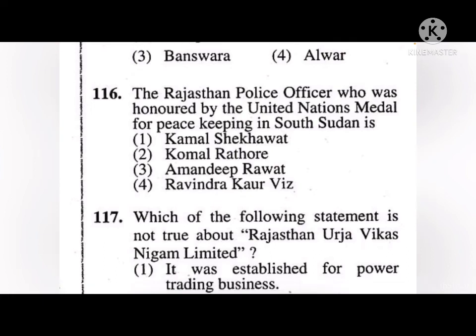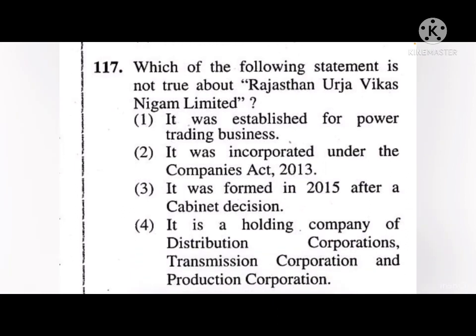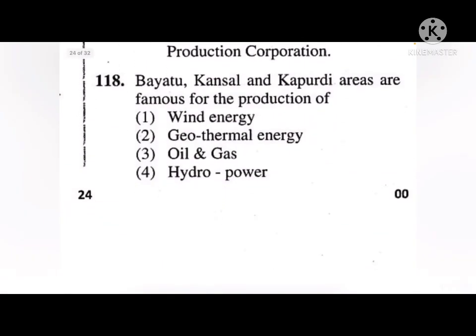Next, which of the following statement is not true about Rajasthan Urja Vikas Nigam Limited? Option number 1, 2, 3 and 4. So the false statement is that it is a holding company of distribution corporations, transmission corporation and production corporation. Next, Bayatu, Kansal, Kapurdi areas are famous for the production of option number 1, 2, 3 and 4. The correct answer is oil and gas, that is option number 3.